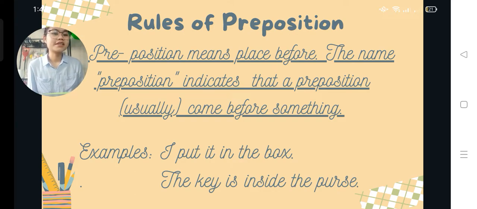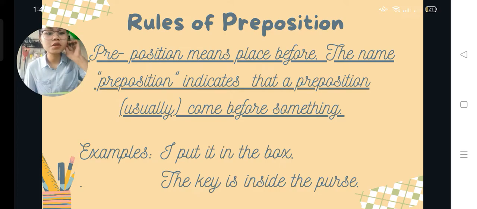So the object of the preposition, or the something that is placed after the preposition, are the words box and purse. So that is the second rule that we have.